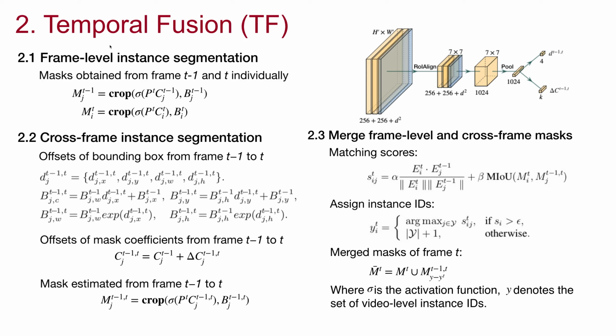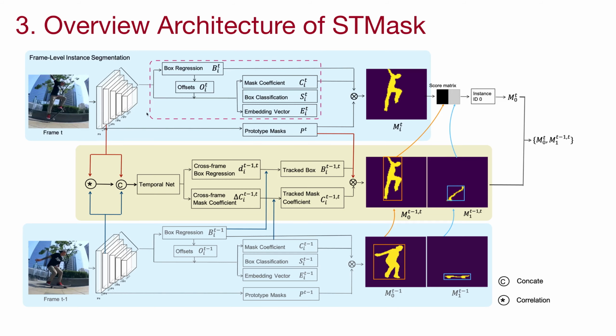We introduce a temporal fusion module to one-stage methods. We first compute frame-level instance masks from frames t-1 and t individually. Then we use the temporal fusion module to estimate instance masks from frame t-1 to frame t. Finally, we merge frame-level and cross-frame masks by assigning instance IDs based on the matching of the embedded vectors and mask IoU. Here is the overview architecture of our proposed STMask.